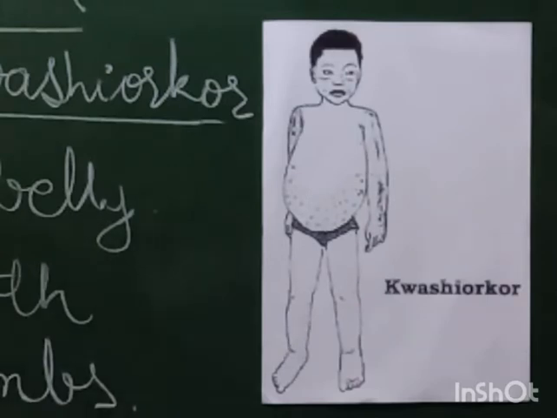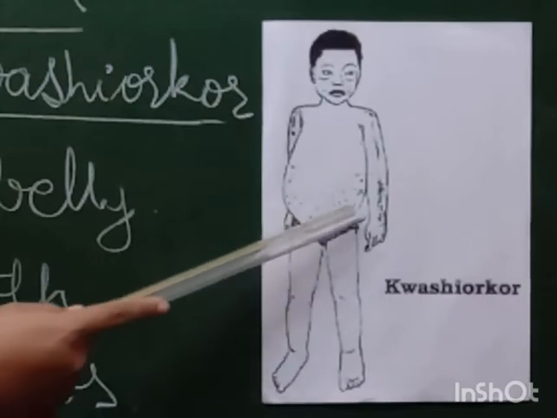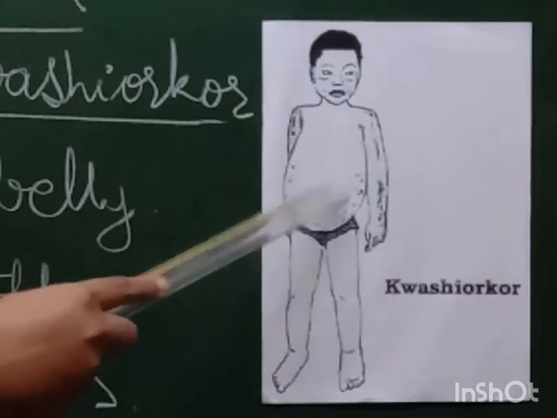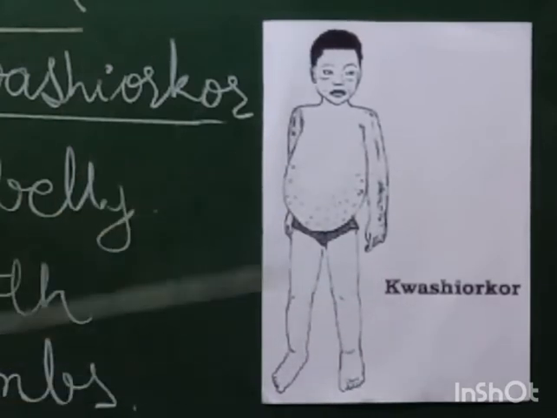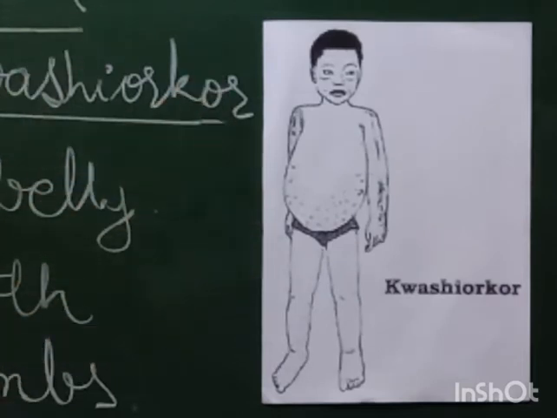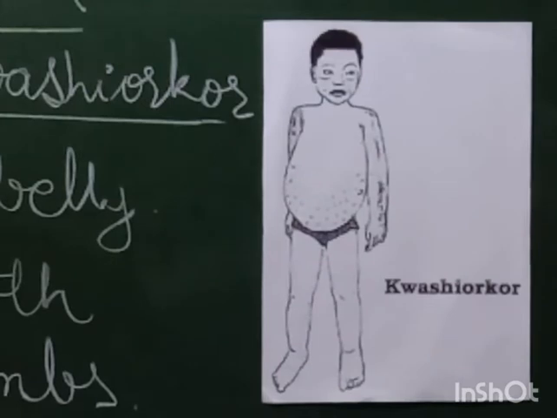Large pot like belly. If we look at the picture of children suffering from kwashiorkor, we can see that it has a large pot like belly. Belly means stomach. Pot like belly means literally like a pot, which you must have seen. So what is the first symptom of kwashiorkor? The large pot like belly. Next, stunted growth. The word stunted means stopped.